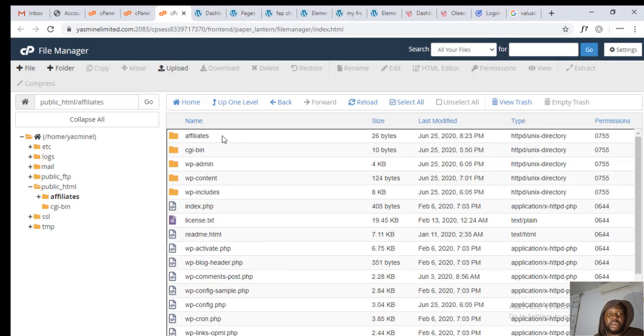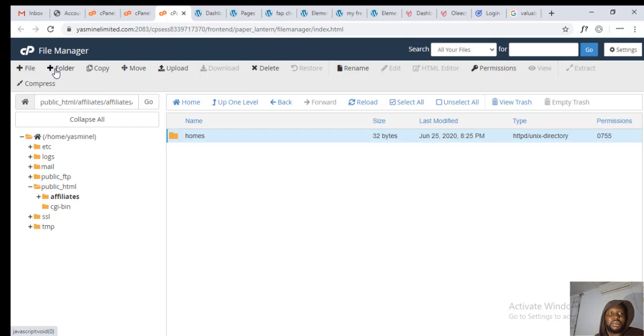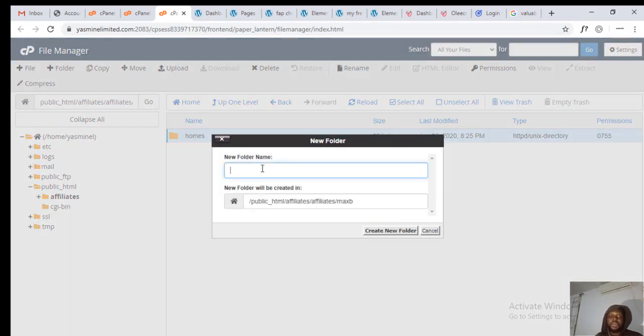So I have affiliates again. I built that folder. So this is my max bounty offers. That's what that must be meant there. So this is for my own, as one offer I'm promoting, and then I can create the one for surveys now. I can call this for surveys.